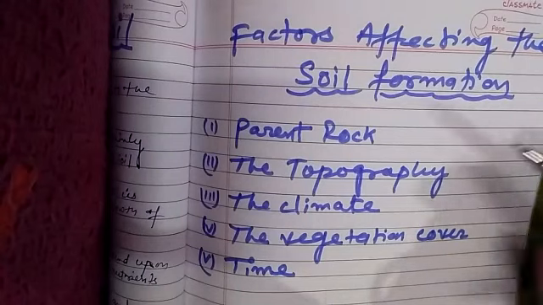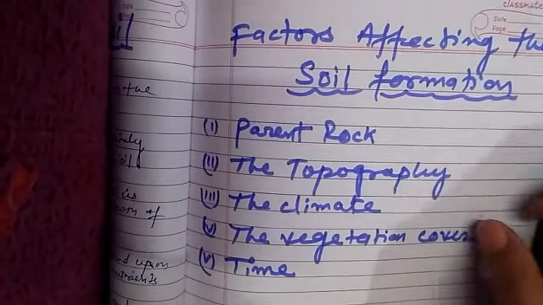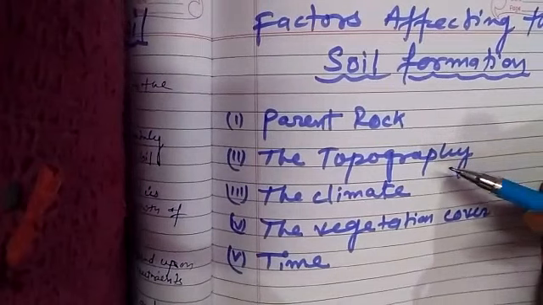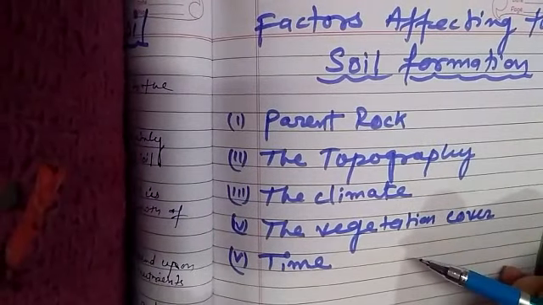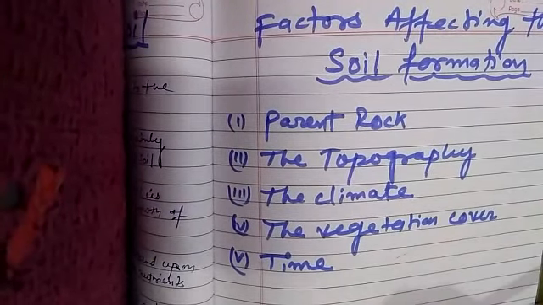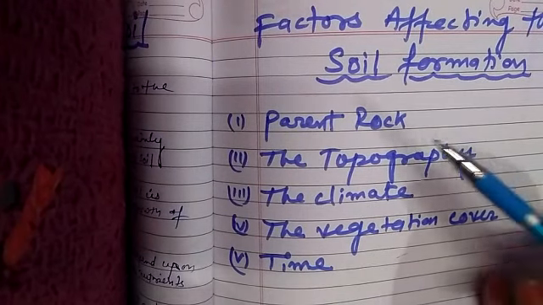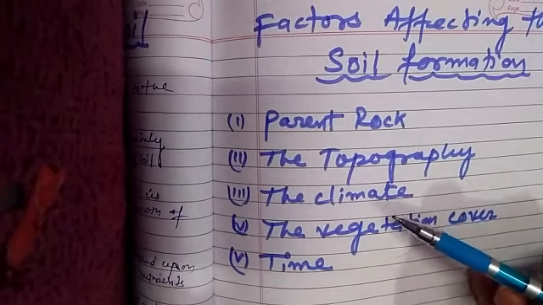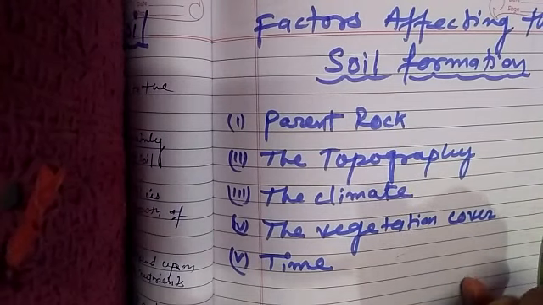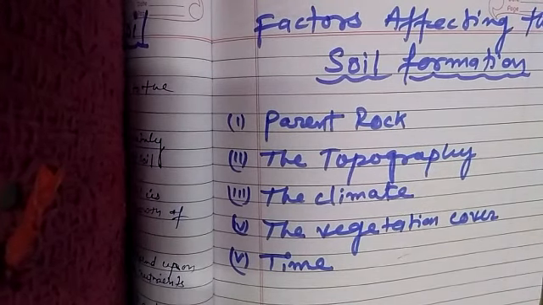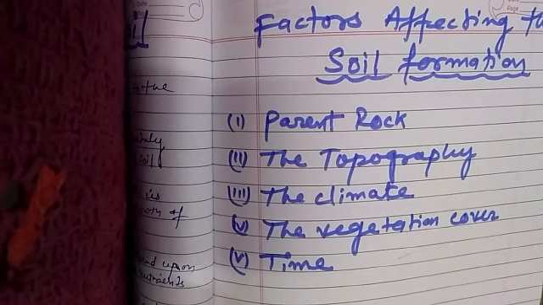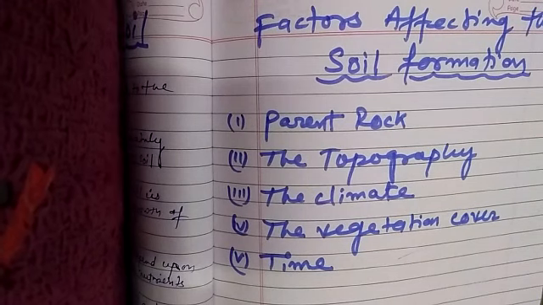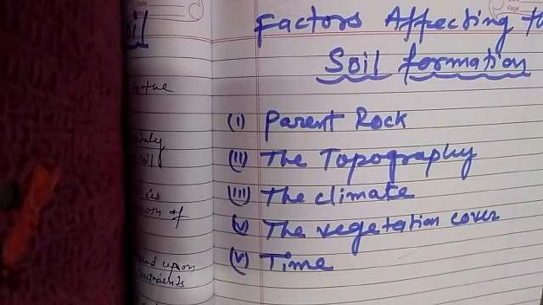Now let's see the factors affecting the formation of soil. Soil formation is influenced by these five factors: parent rock, topography, climate, vegetation cover, and time. So let's study each of them.